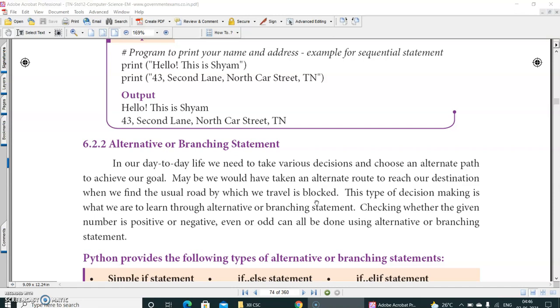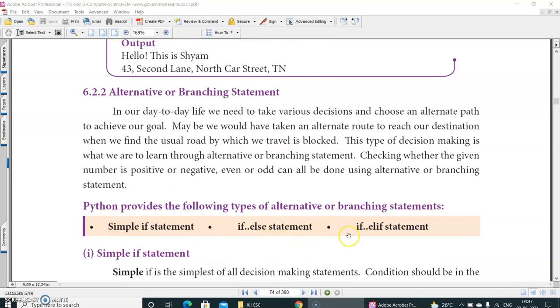The same way, control structures are used to send the control based on the need. In other words, control structures are used to control the flow of the program. Without control structure, each statement or instruction in a program will be executed serially, or sequentially. Is it clear? Right? So checking whether the given number is positive or negative, right? Based on that, it will send whether the number is positive or negative. Same way, even or odd can all be done using alternative or branching statement, right?